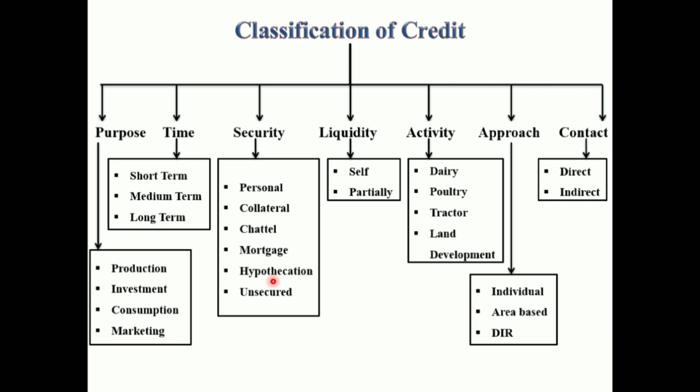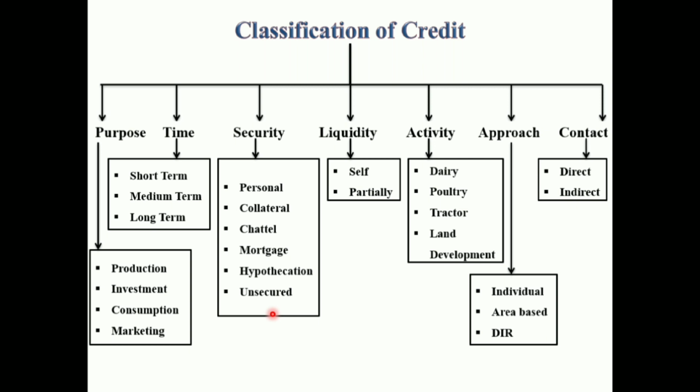In open loans, only the physical possession of the purchased machinery rests with the borrower, but the legal ownership remains with the lending institution till the loan is repaid. That is open loan. Now unsecured loan. Just based on the confidence between the borrower and lender, the loan transaction takes place. No security is kept against the loan amount. That loan we call an unsecured loan.